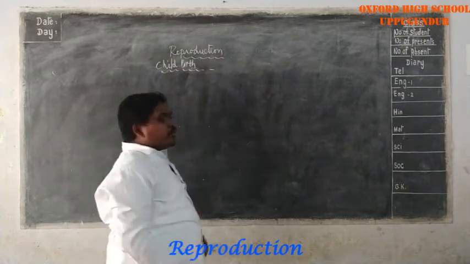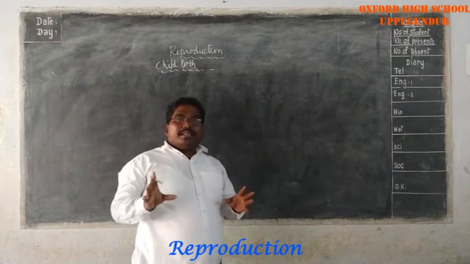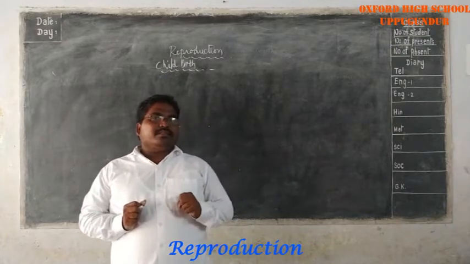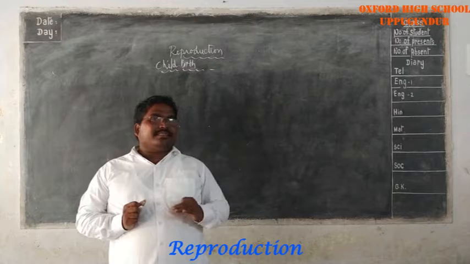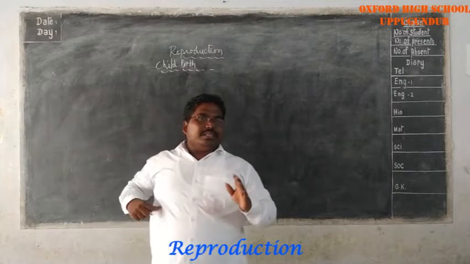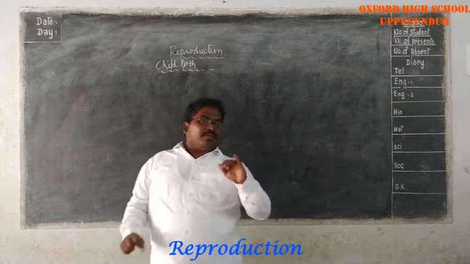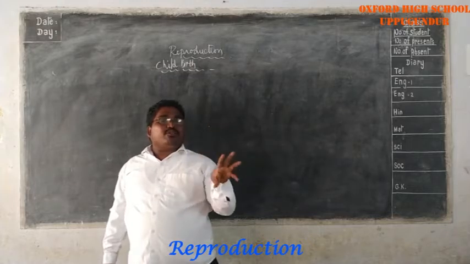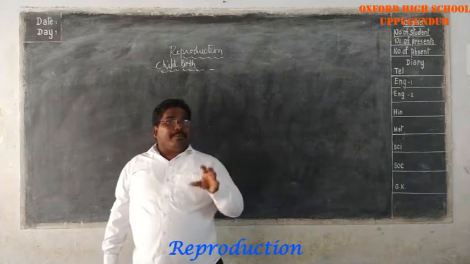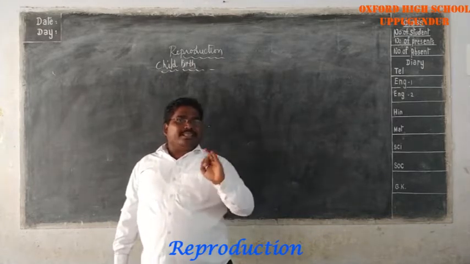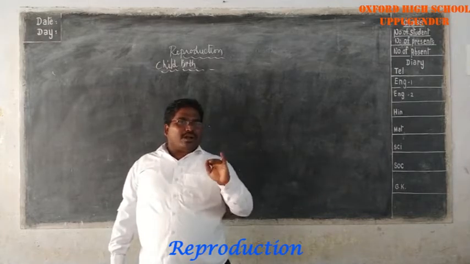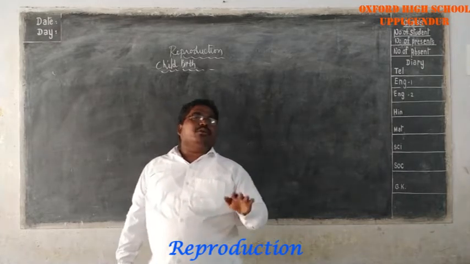In the last class, we discussed the parts present in the female reproductive system: ovaries, fallopian tubes, uterus, and vagina. We discussed the function of the uterus and the cells that are transformed into the different types of membranes: chorion, placenta, amnion, allantois, umbilical cord, and yolk sac. We discussed everything about it.